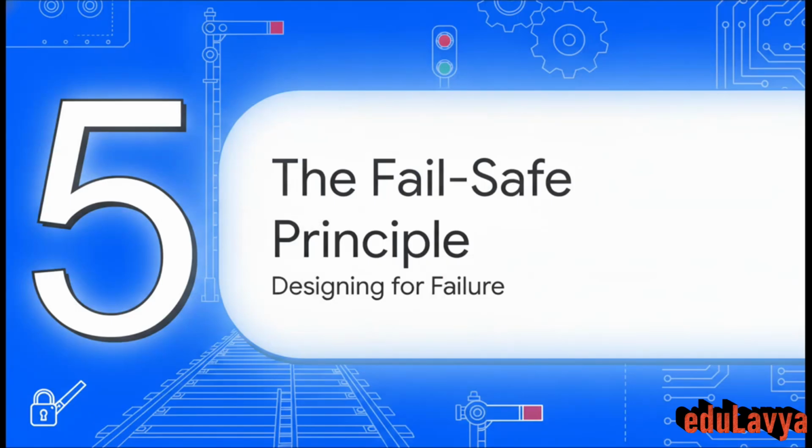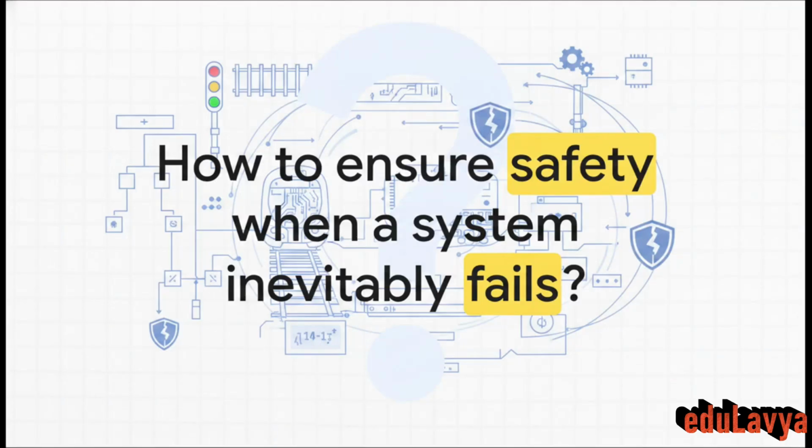Section 5. The fail-safe principle. This is the historical and practical bedrock philosophy of all railway signaling. I want you to consider this question for a moment. How do we ensure safety when a system inevitably fails? Think about it. Because regardless of how well we engineer something, hardware and software failures are a statistical certainty over a long enough timeline. Knowing that, we have to proactively design around them.